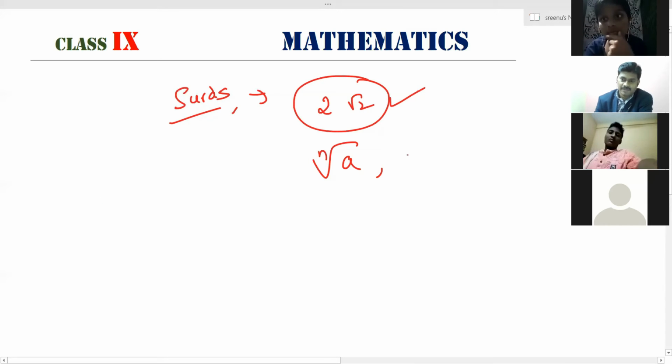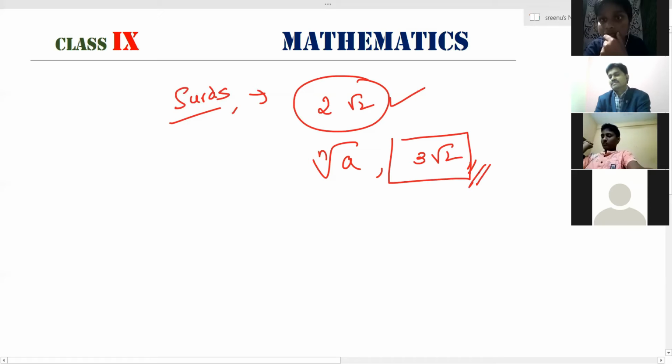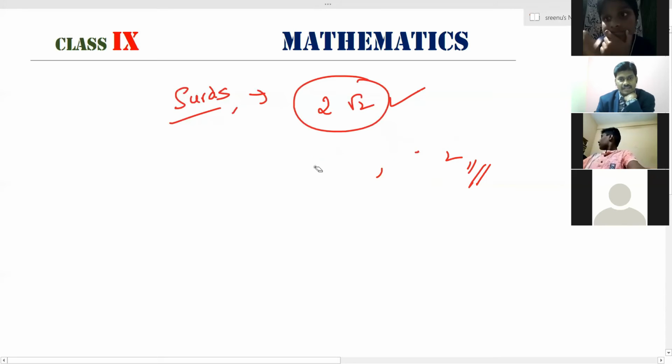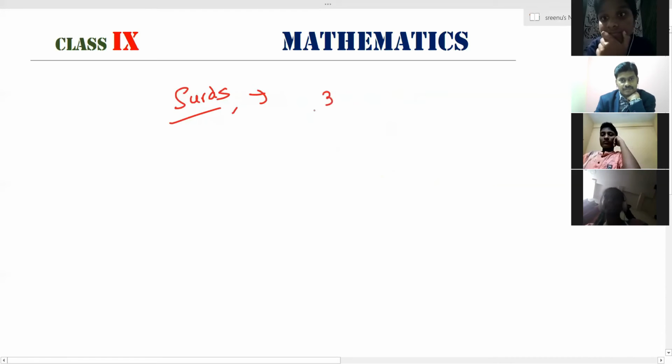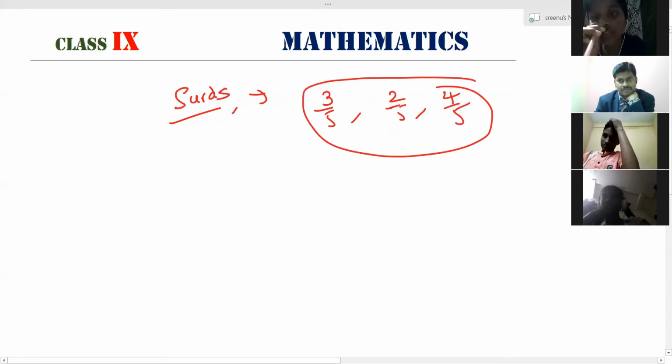Yeah, tell me, no problem. 3 root 2 is a surd, as 2 is a non-perfect number which cannot be cancelled with order 3. Okay, well tried.